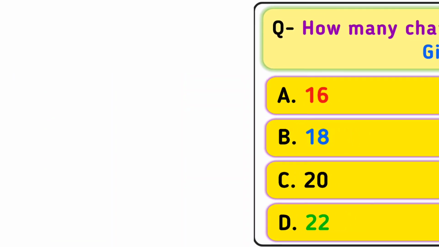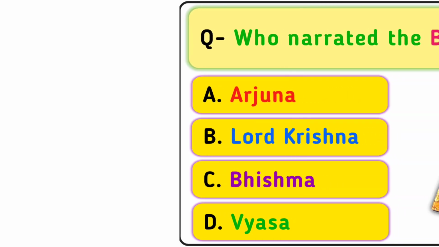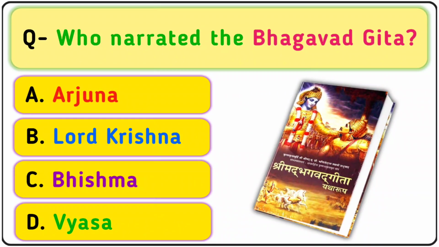Your next question is, how many chapters does the Bhagavad Gita have? A. 16, B. 18, C. 20, D. 2. Your correct answer is option B. 18.